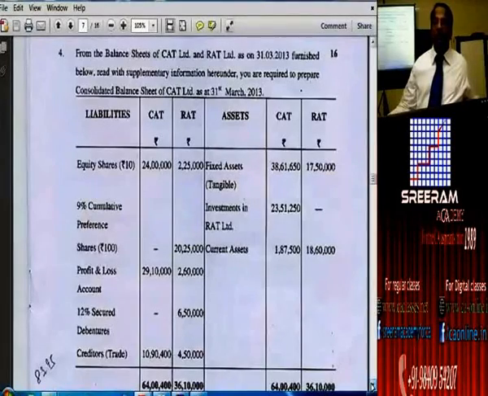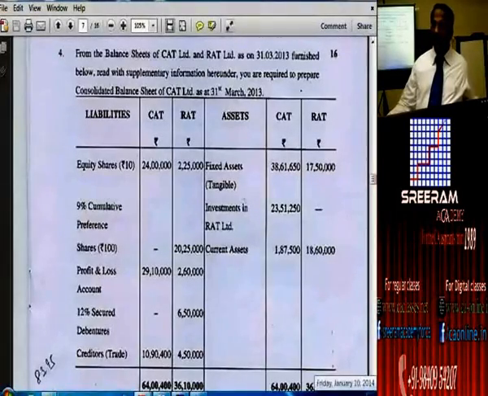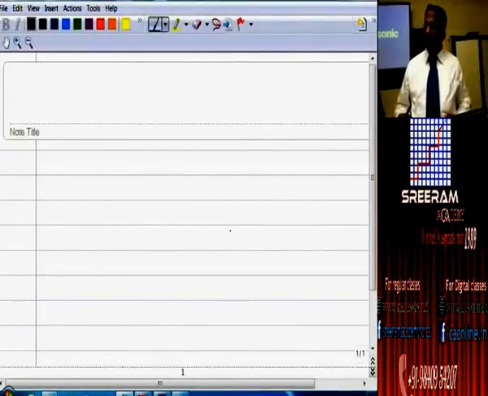Question number 4, November 13 financial reporting. Shall we start? Note the time at which we are starting. 6:43. We are just starting at 6:43.